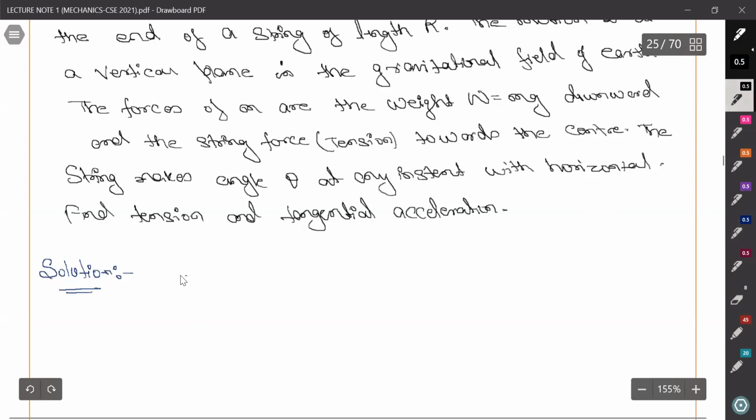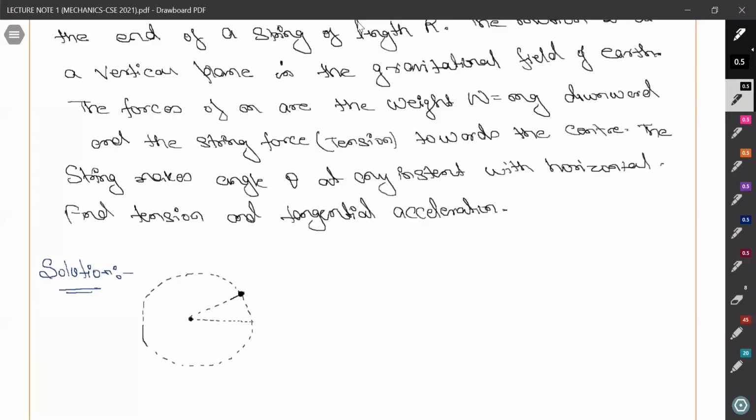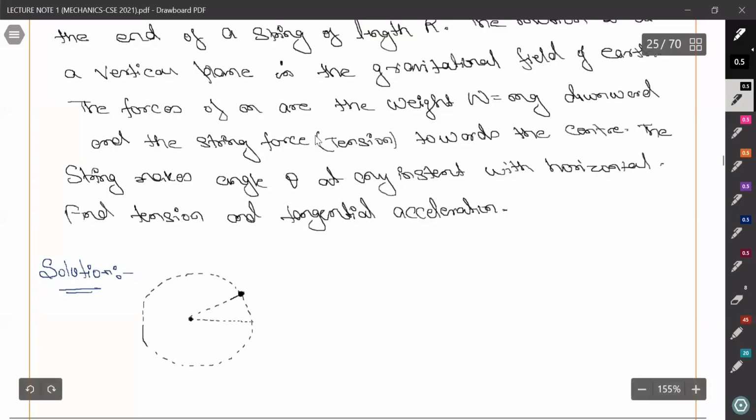So this is vertical circular motion. Let us make a circle. It nearly looks like a circle. Suppose the mass is at this position, and this string length is r, given here.